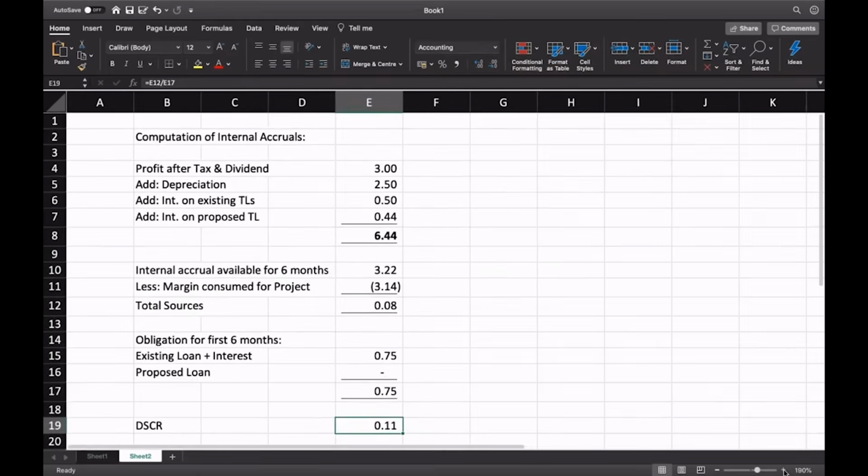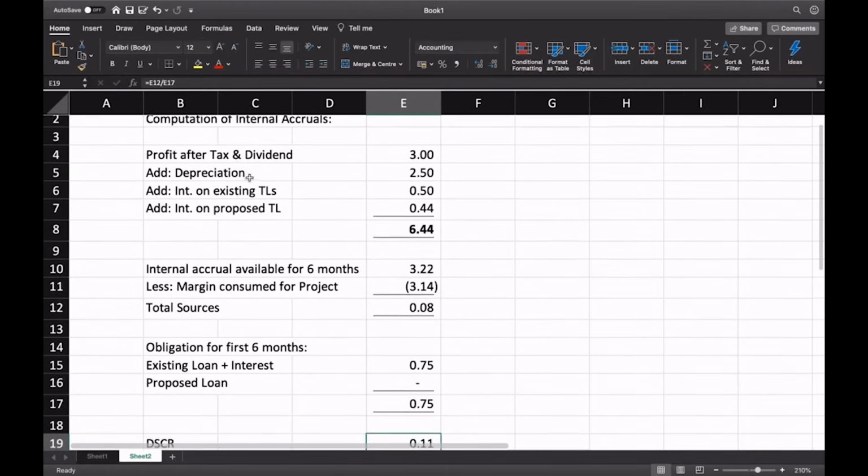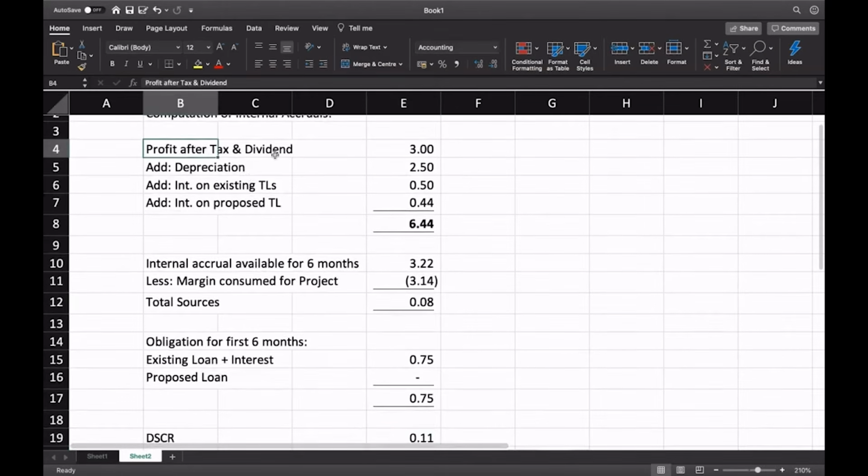Look at this. Here we are computing the internal accrual. So this is the profit after tax and dividend information which we did. Then we added depreciation, we added interest on existing term loan, we added interest on proposed term loan. So this gave an annual figure of 6.44 crore. This 6.44 crore is the annual cash accrual. But we are more concerned about the first 6 months period when the project is implemented, how they will manage the margin, how they will service their existing loans.